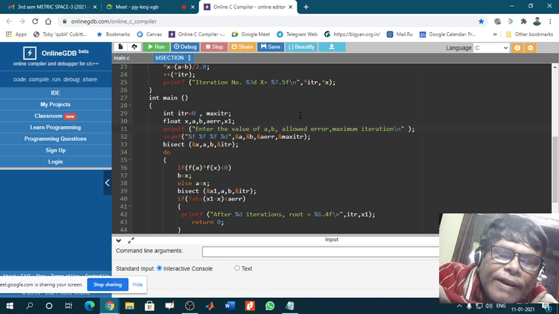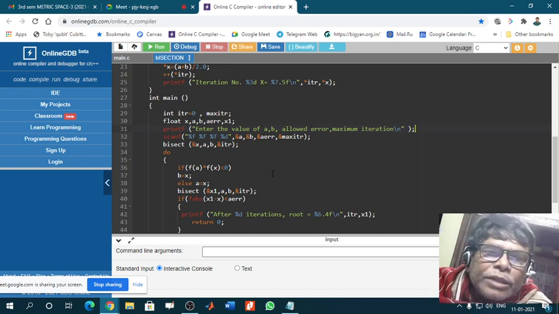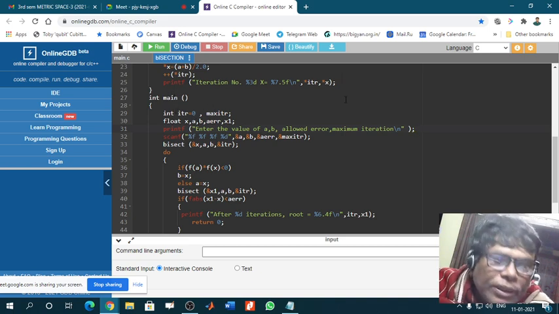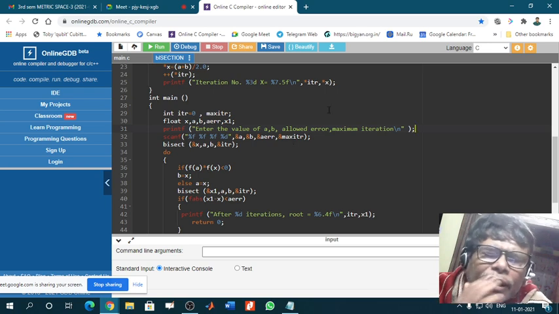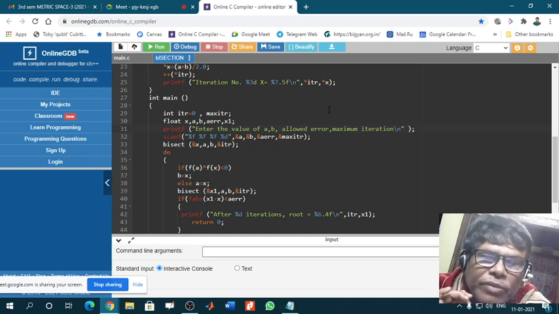The next thing is in what form a and b, allowed error and maximum iteration will be entered. Say it is float there. a and b are float, but how many digits will be there after the decimal point?